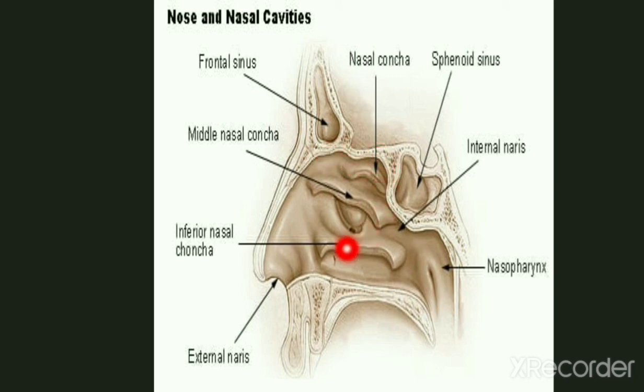So these are the four main meatuses. The two nasal cavities communicate with four bony recesses called paranasal sinuses. They are named according to the bone they are placed within: sphenoid sinus, maxillary sinus and frontal sinus.